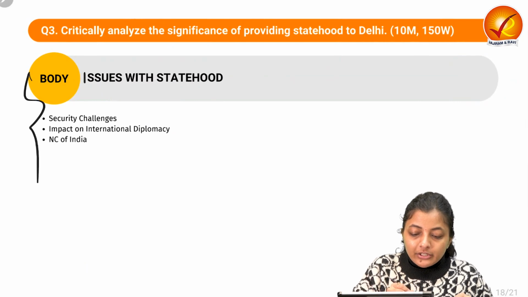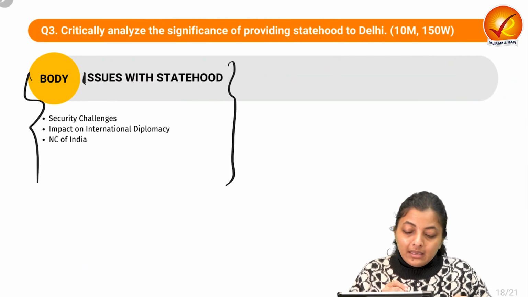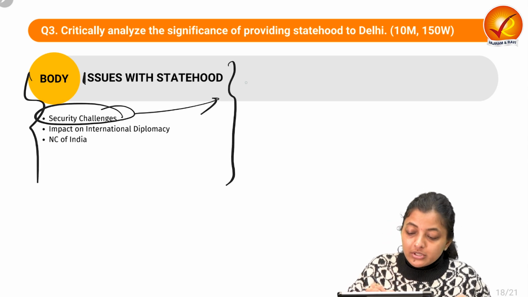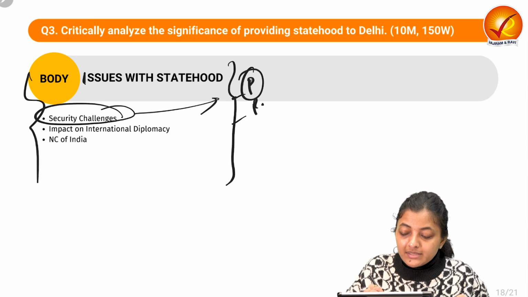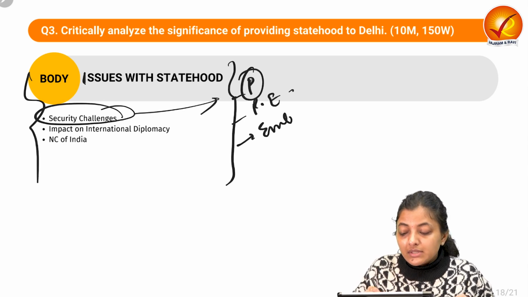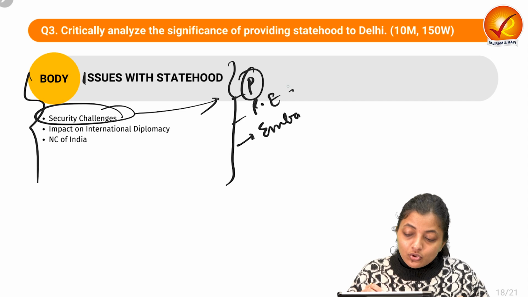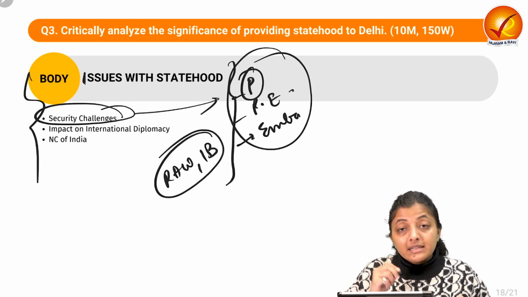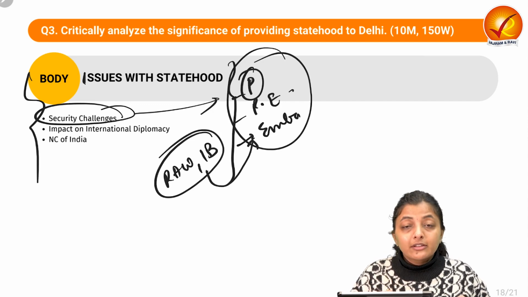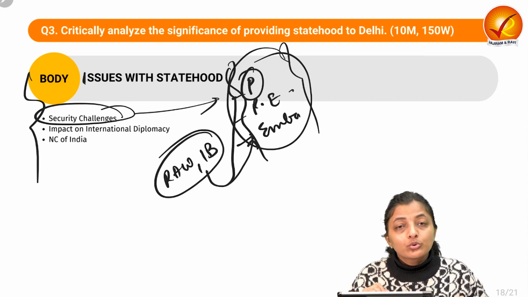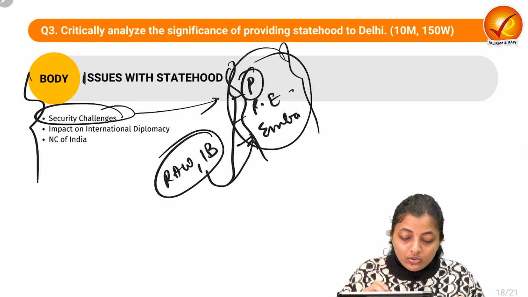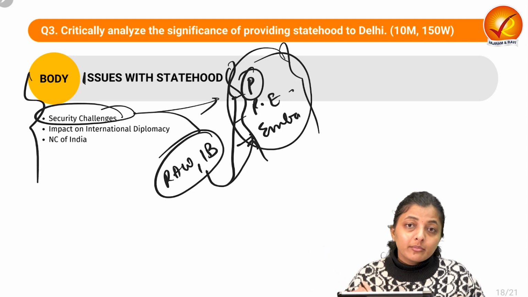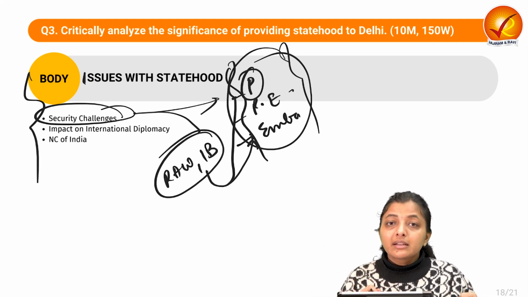Next, coming to the issues with respect to statehood. First are the security challenges. The major institutions like the Parliament, the President's estate and embassies are in Delhi. RAW and IB, the main central government agencies, provide security protection to these major institutions as well. So we cannot take a chance to give all this authority to some state government instead of the central government or the federal government.